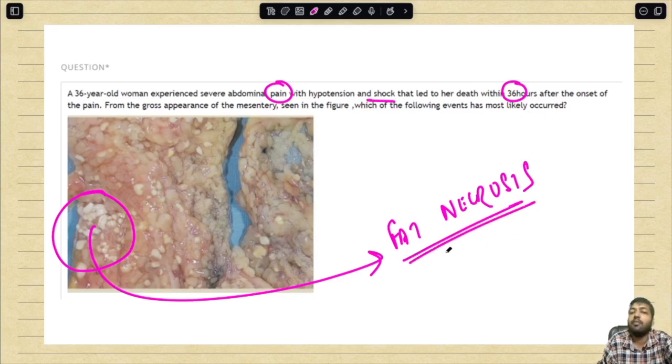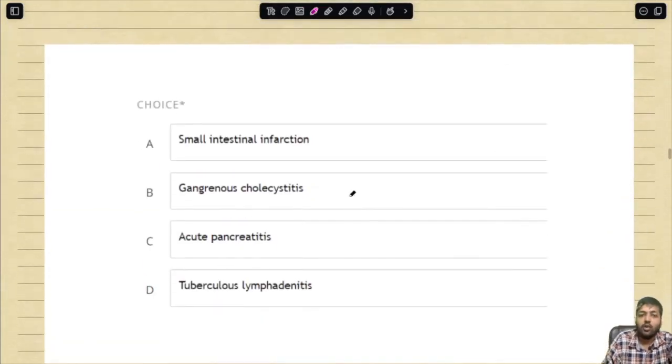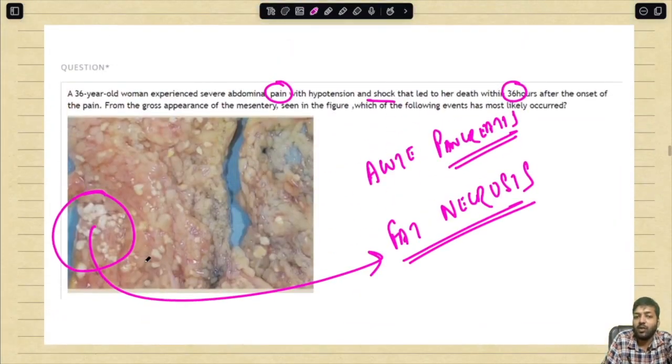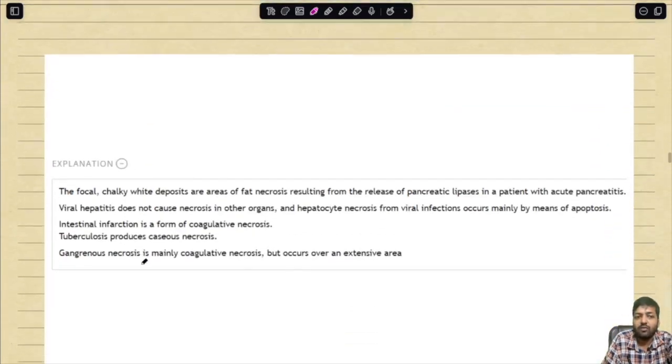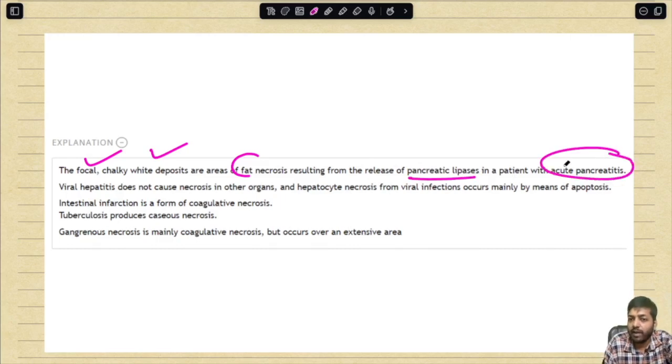Remember, the condition we are talking about is acute pancreatitis. The pancreatic enzymes that are released lead to the breakdown of fat, which combines with calcium salts, leading to saponification and fat necrosis. So this is a condition associated with acute pancreatitis, and what we are witnessing is fat necrosis. The focal chalky white deposits are areas of fat necrosis resulting from the release of pancreatic lipase in patients with acute pancreatitis.